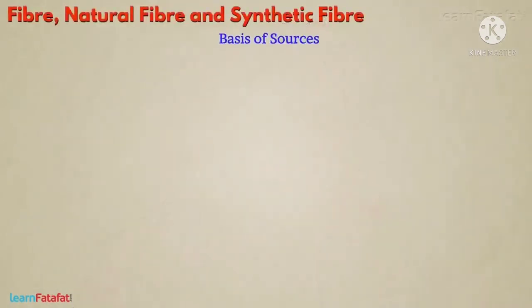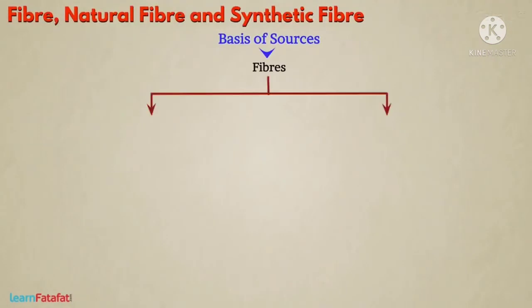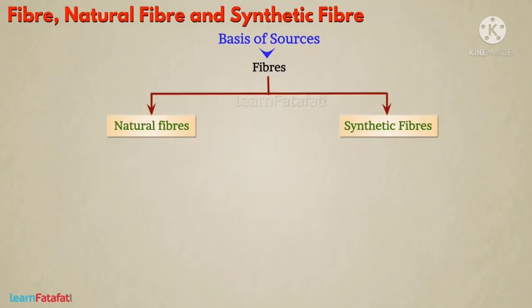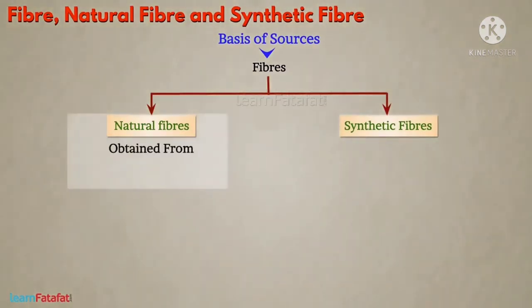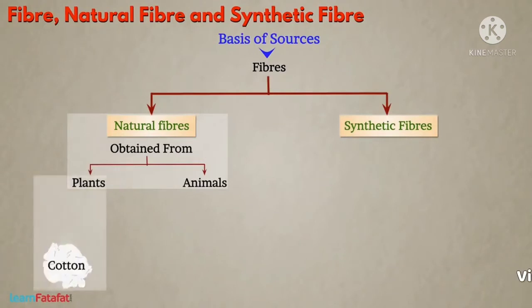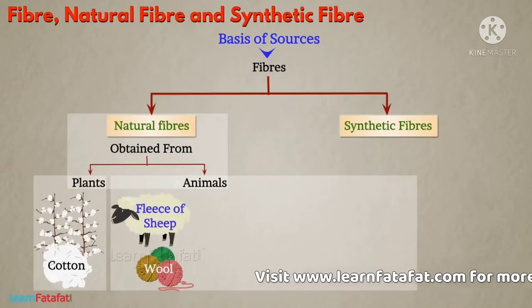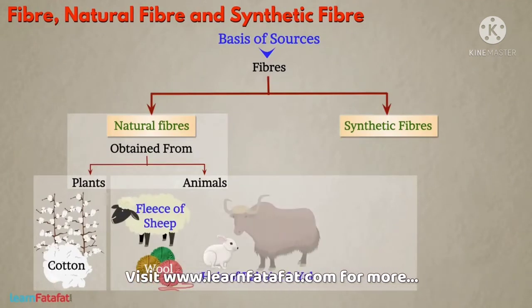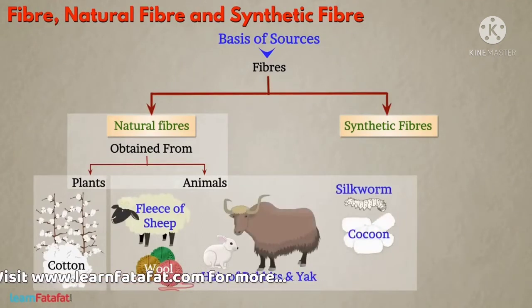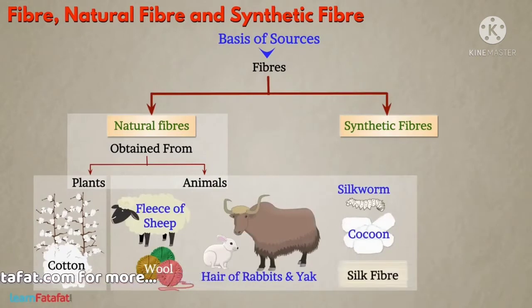On the basis of source, fibers are of two types: natural fibers and synthetic fibers. Natural fibers are obtained from plants or animals. For example, cotton is obtained from plants, wool is obtained from the fleece of sheep, and the hair of rabbit and yak. The cocoon of the silkworm gives us silk fiber.